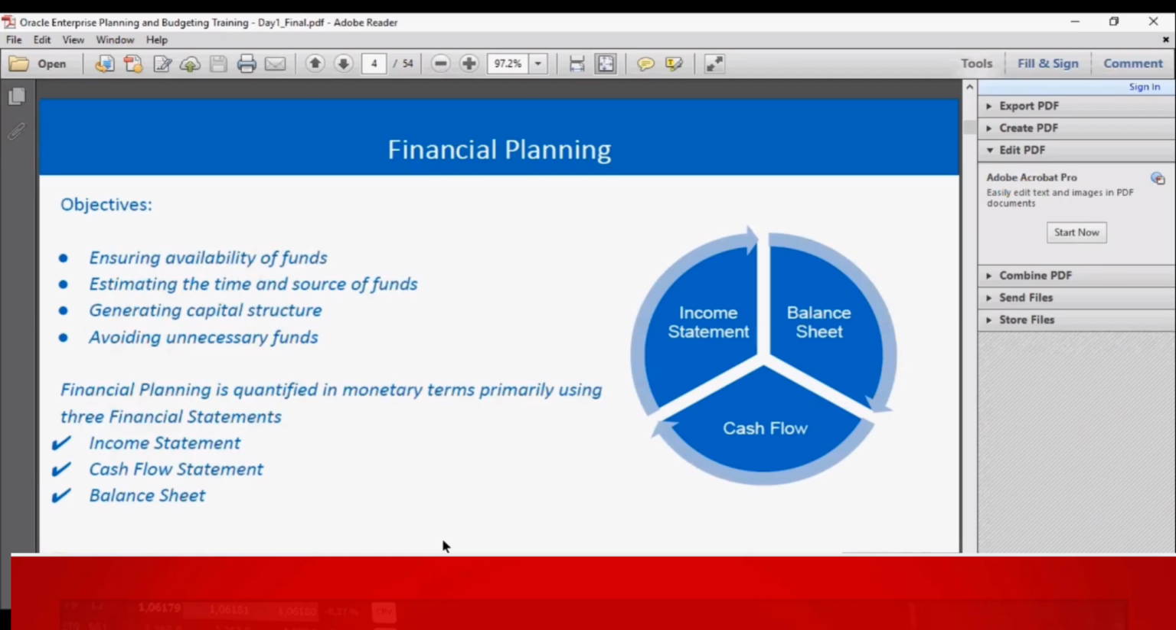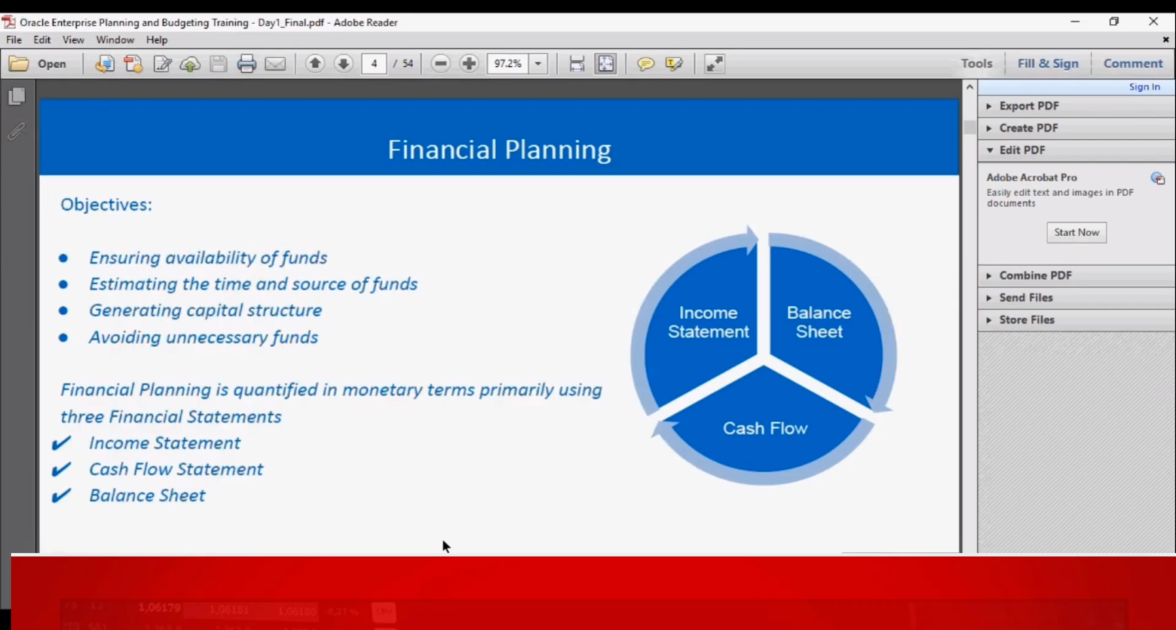The final objective would be avoiding unnecessary funds. This is an important objective of the company to make sure that the firm does not raise unnecessary resources. With a shortage of funds, the firm cannot meet its payment obligations, whereas with a surplus of funds, the firm does not earn returns but adds to the cost. Hence, an optimal level of funds should be raised.